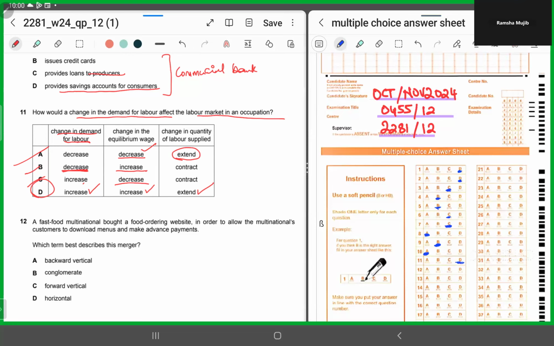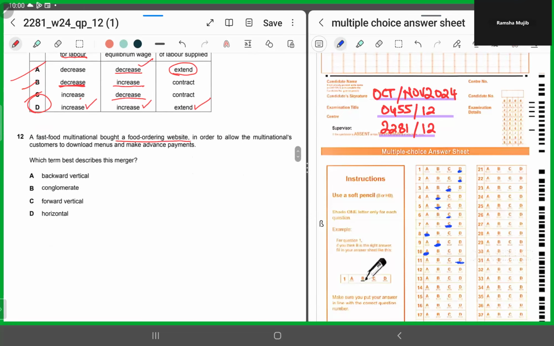Number 12 says a fast food multinational bought a food ordering website. So it was an MNC that used to produce, and now it has bought a food ordering website in order to allow the MNC's customers to download menus and make advance payments. Now they are asking us which term best describes this merger. What sort of a merger is this when you are moving forward, right? So it's vertical integration forward. You are now moving from the source towards the production line ahead, right? So it has to be vertical integration forward. It cannot be horizontal.